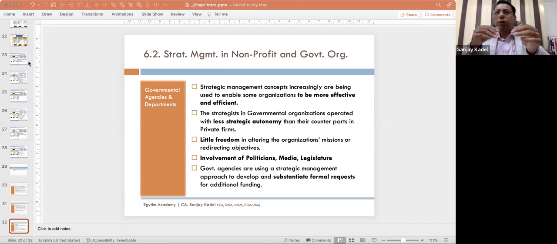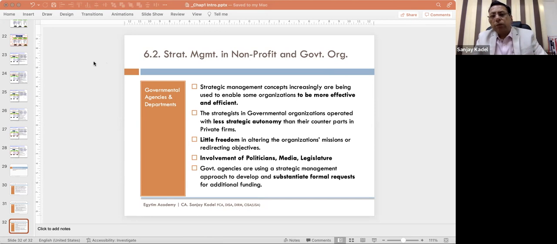Turnaround strategy, where you are doing some cutting strategies for an intention of turning around the company. Divestment is nothing but opposite of investment. And then there is a liquidation, where we purely close down the company and liquidate the entire company. This is called as liquidation. So this is our corporate strategy chapter number 4. I hope this chart is very useful for you.